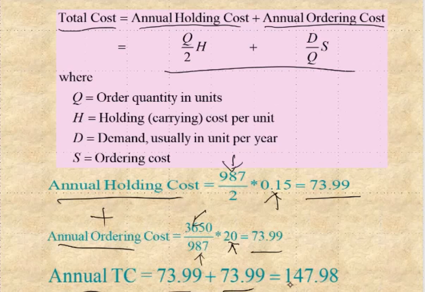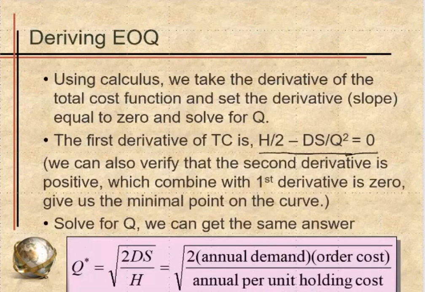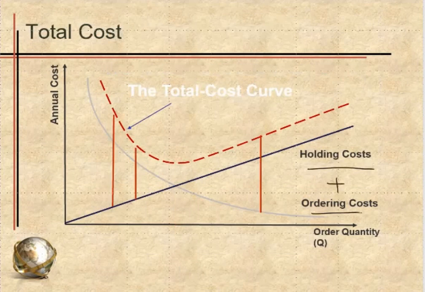It's right here. It's $147.98. And by the way, we can see that the annual holding cost and annual ordering cost are actually the same at 73.99. So if we go back, we can see that in our graph here, there is a balance point, right?